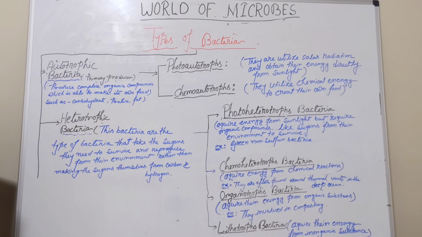Organotrophs bacteria acquire their energy from organic substances, like they are involved in composting. And lithotrophs bacteria acquire their energy from inorganic substances. Lithotrophs bacteria are very rare.